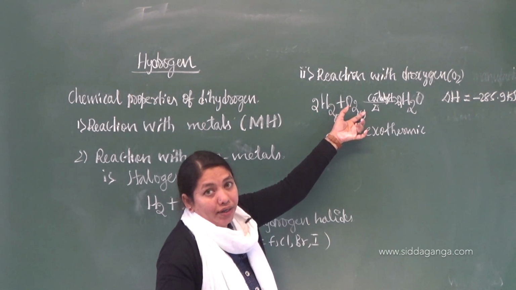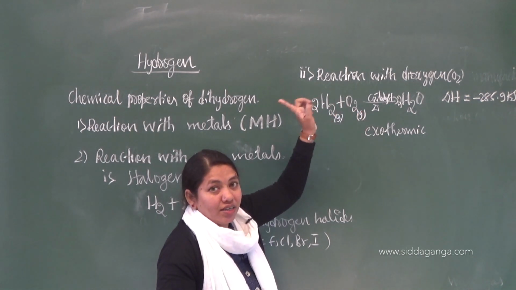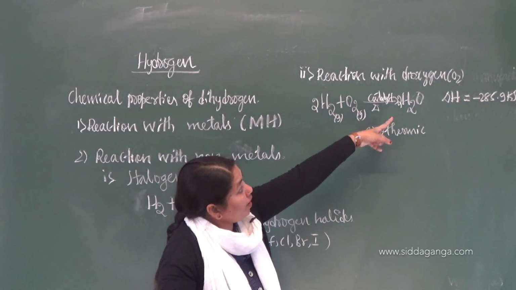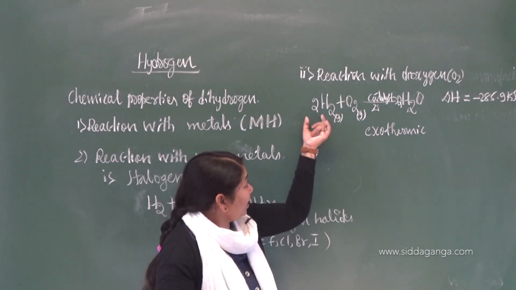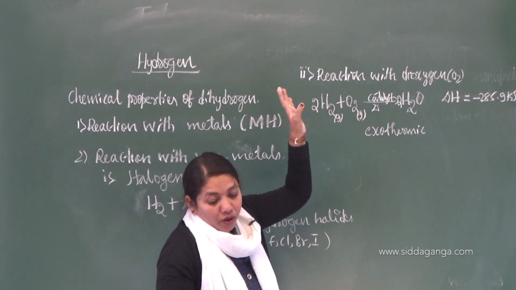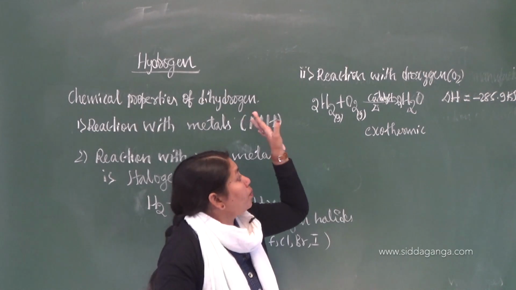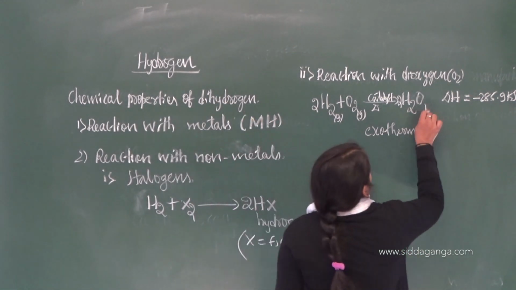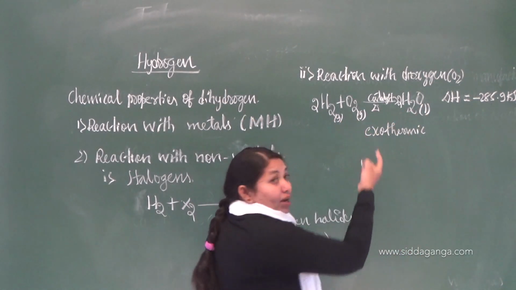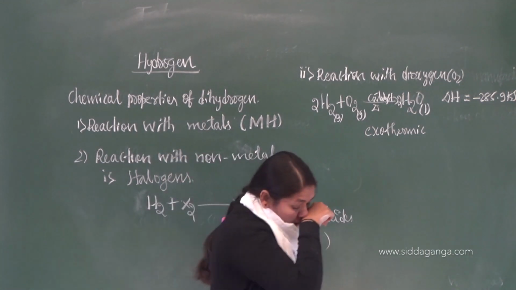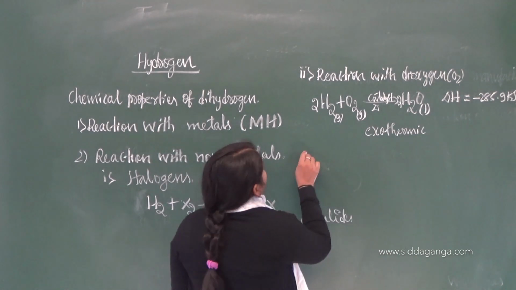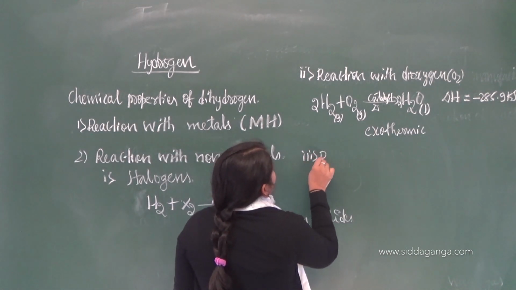One more important reaction, you already studied this in the preparation. If you electrolyze water, you are going to get dihydrogen. But if you react dihydrogen with oxygen, you are going to get water as the product. Okay, so this is the chemical property, reverse of the preparation. Next one, that is the third one, reaction with dinitrogen.